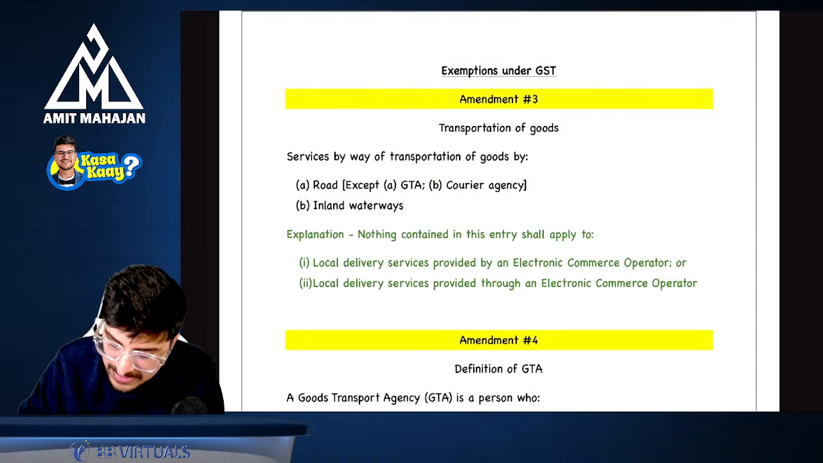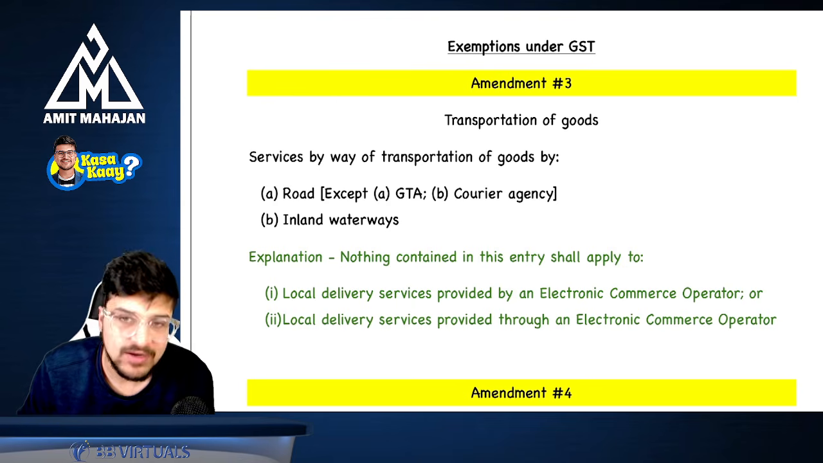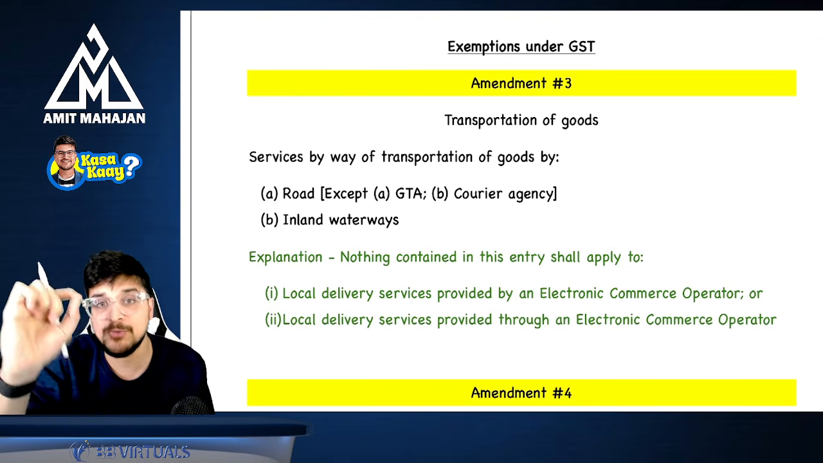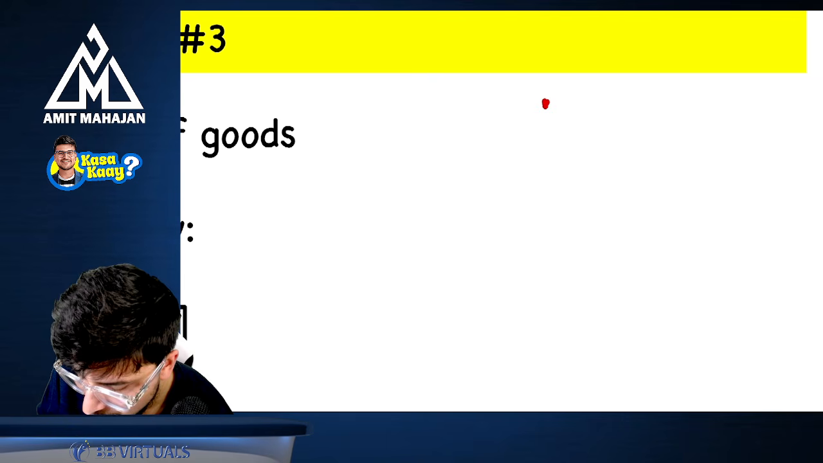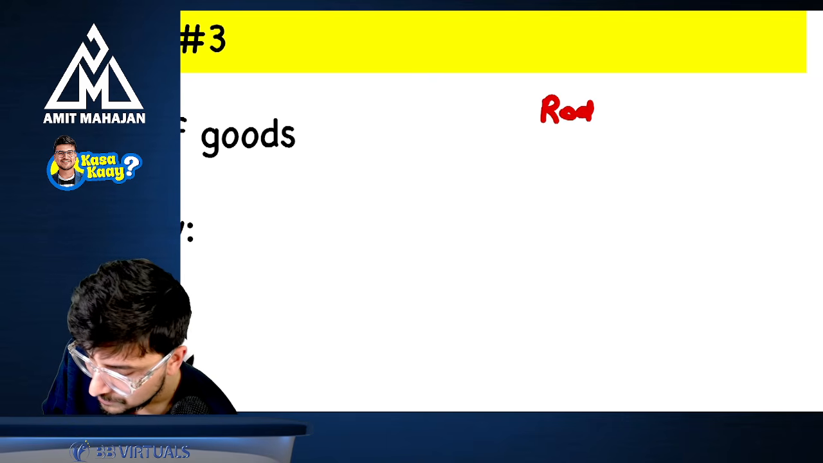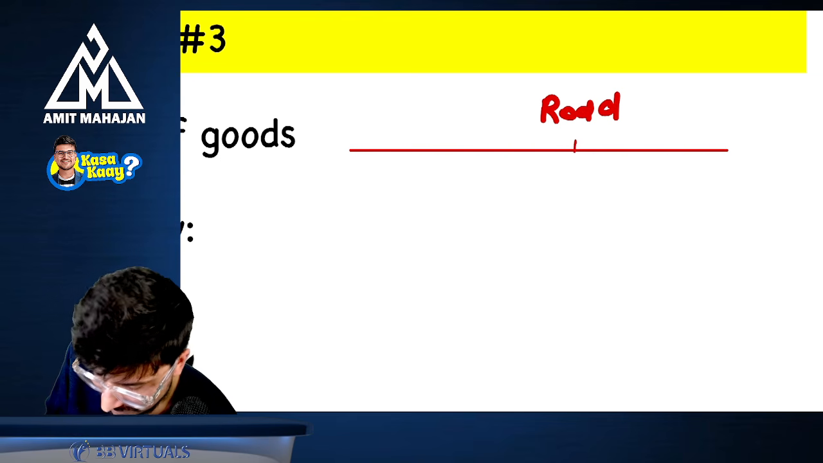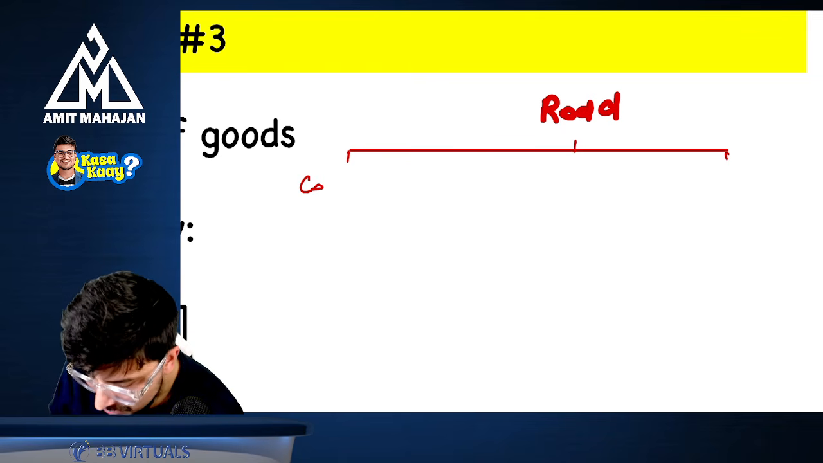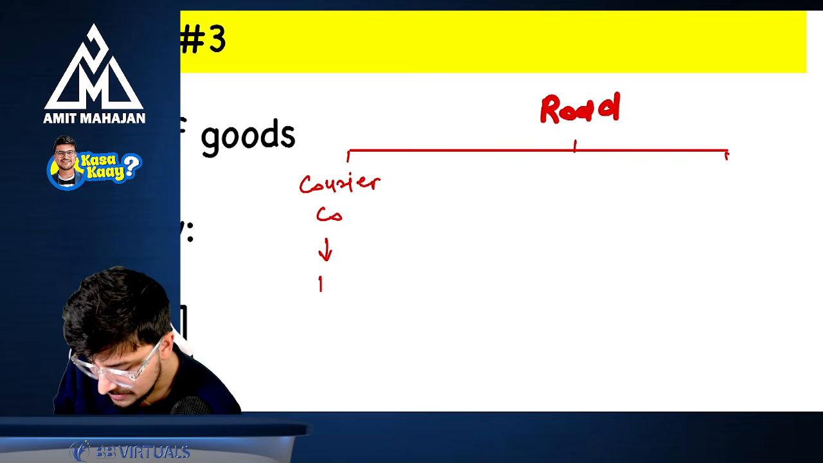Let's go to amendment number three, that is exemptions under GST. Very simple part. Now, look here, in transportation of goods. In the exemption chapter, there was one point of transportation of goods. Do you remember we had seen this? If you are transporting by road, there were three parts. Number one, if you are transporting certain goods by road through a courier company, then whatever may be the goods, it is going to be what?